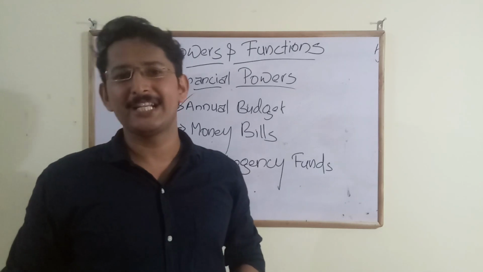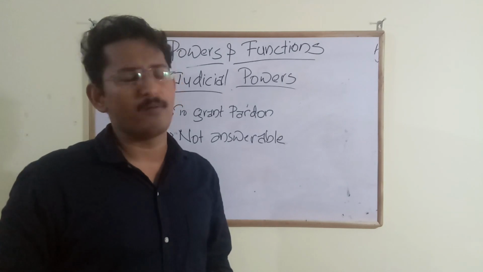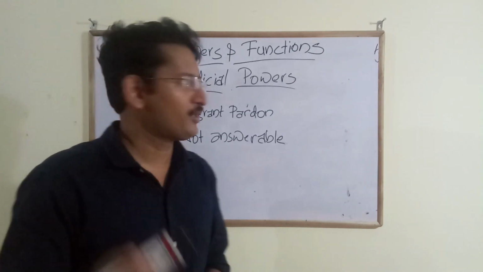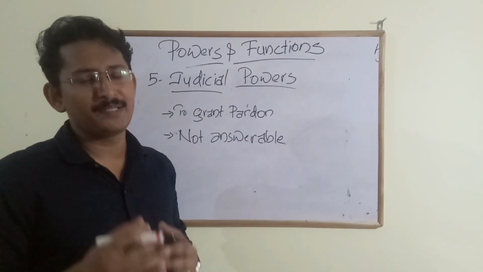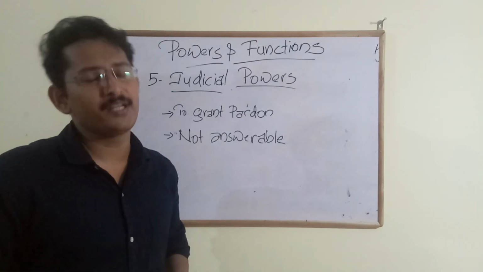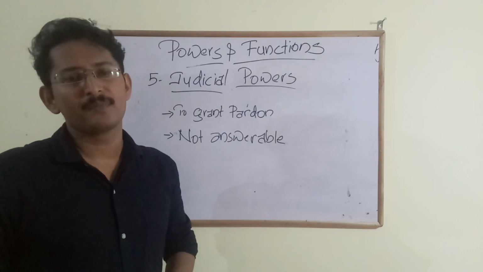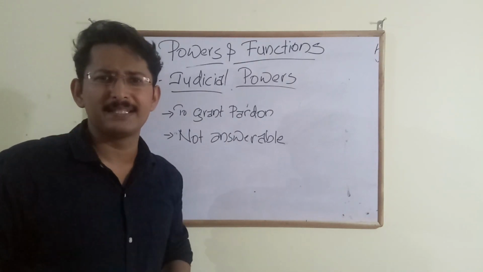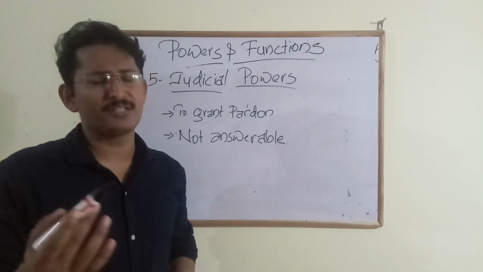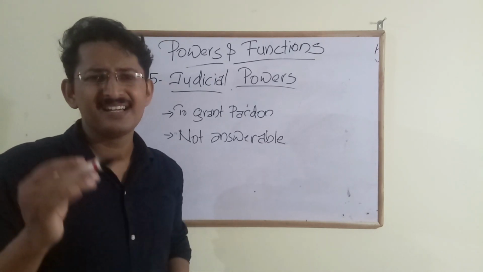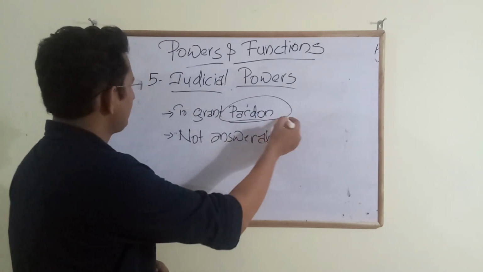So these are the major financial powers of the president. Now let's move to the judicial powers of the president. There are mainly two judicial powers for the president. The first one is to grant pardon. One who is sentenced to capital punishment, if he or she applies for a mercy petition, then it is the power of the president to grant or not to grant, and also to reduce the sentence of the guilty. So that also is the power of the president, the power to grant pardon.